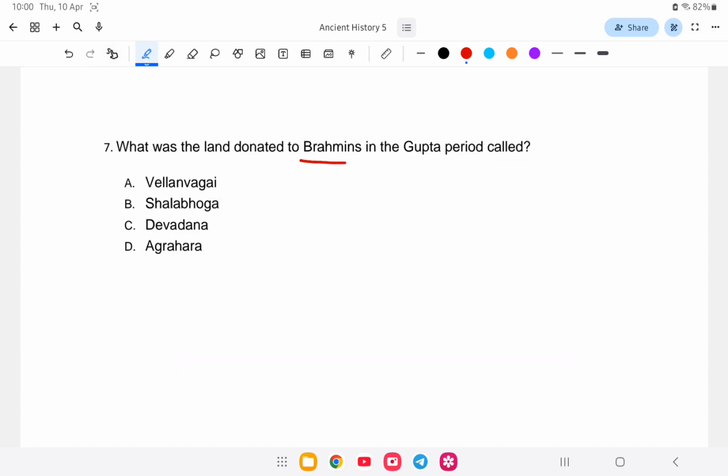What was the land donated to Brahmins in the Gupta period called? Is it Velan Vagai, Shalabhoga, Devadana, or Agrahara? So the answer is what? Option number D, that is Agrahara. So let us study about each of the options.